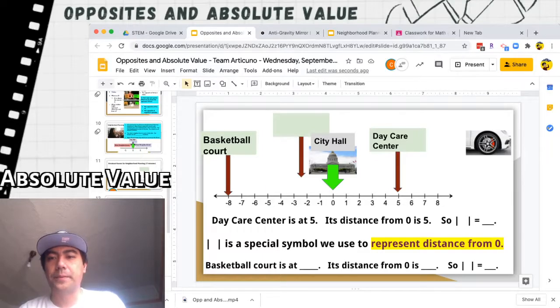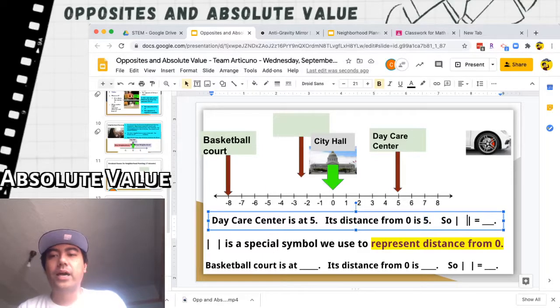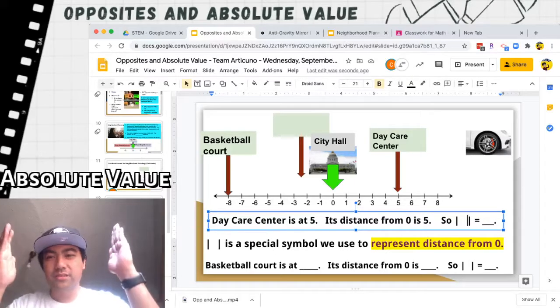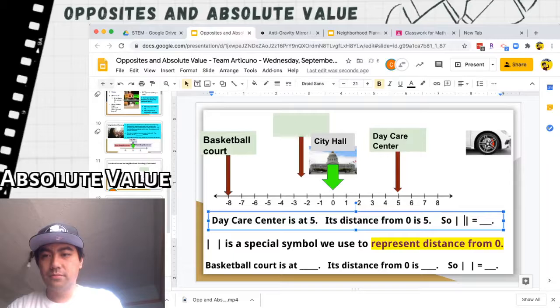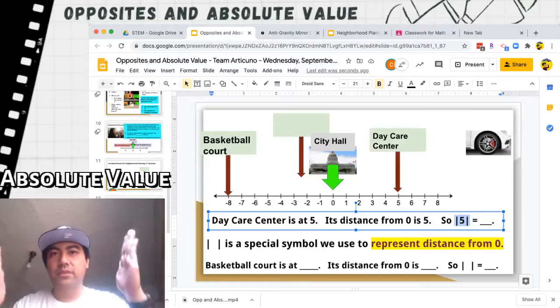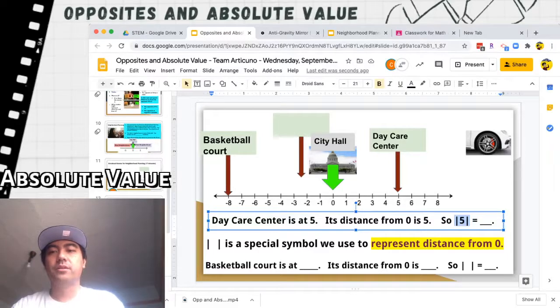So we write that. All right? So how do we represent this with absolute value signs? Well, we can write this. Okay? This is the absolute value of 5. So basically when we write this, we're just saying, how far is this from 0?